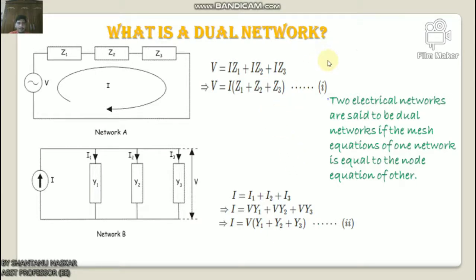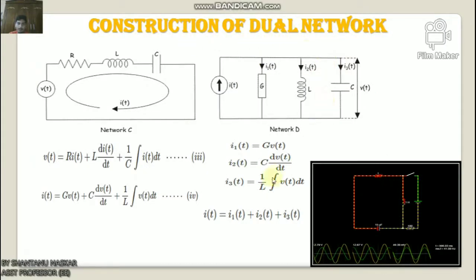Okay. Next, we will discuss the construction of a dual network. So let us consider a series RLC circuit as shown here. It is network C. Applying Kirchhoff's voltage law in this circuit, we get v(t) equals R i(t) plus L di(t)/dt plus 1/C integral of i(t) dt. This is equation number 3. Let us replace all the variables and constants by their duals in the equation. By doing that, we get i(t) equals G v(t) plus C dv(t)/dt plus 1/L integral of v(t) dt, which is equation 4.